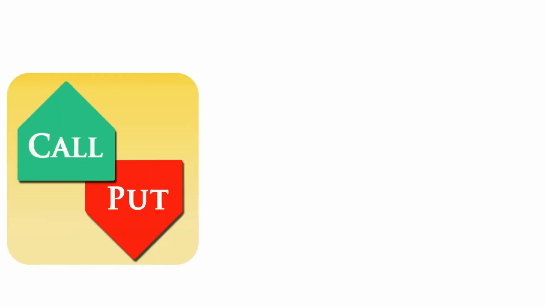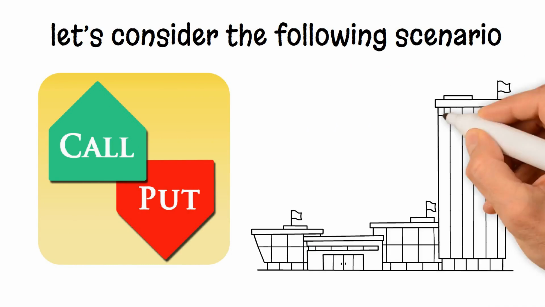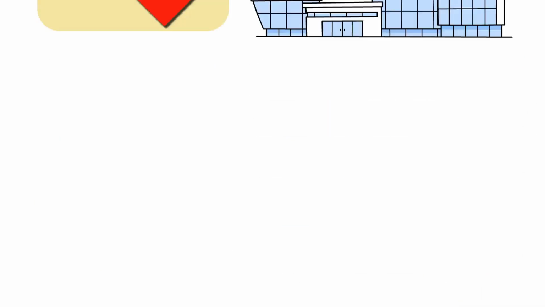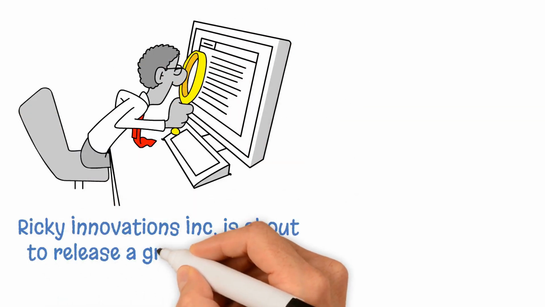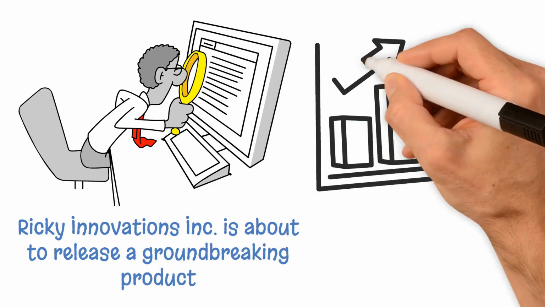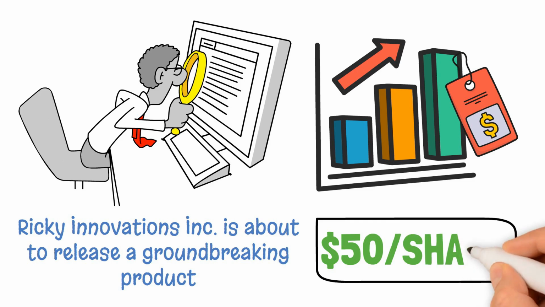To illustrate a call options trade, let's consider the following scenario involving a fictional company called Ricky Innovations. Step 1. Market analysis. Suppose you believe that Ricky Innovations is about to release a groundbreaking product that will significantly increase its stock price. Currently, the stock is trading at $50 per share.